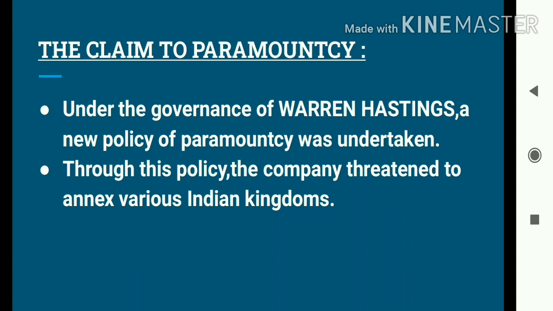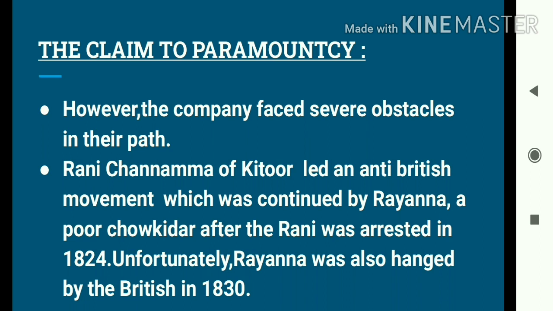He served as the Governor General for a period of 10 years, that is from 1813 to 1823. Through this policy, the company started claiming its supremacy, and it also started threatening the various Indian rulers to take over their kingdoms. But students, this aggressive policy of the company faced severe criticisms.